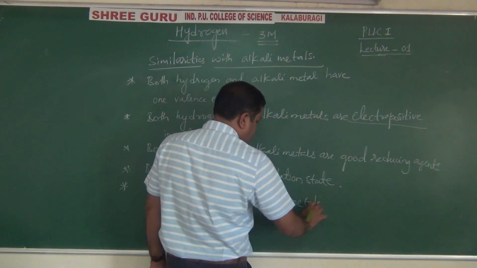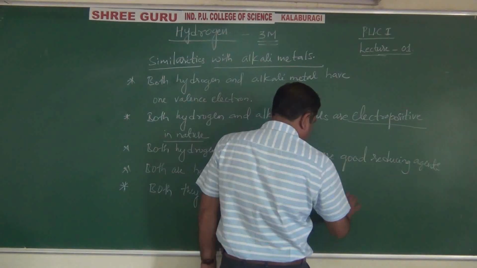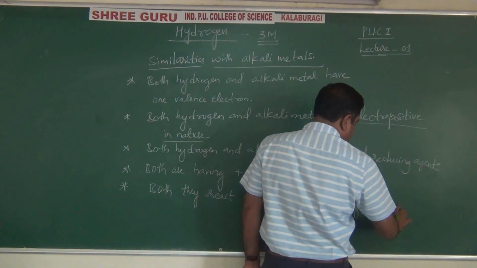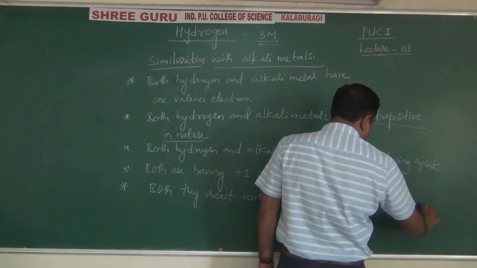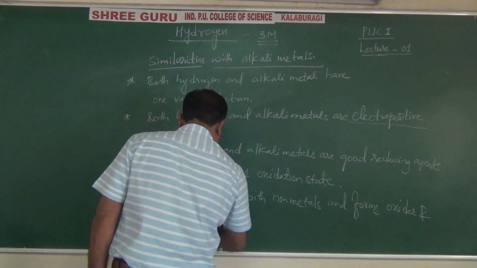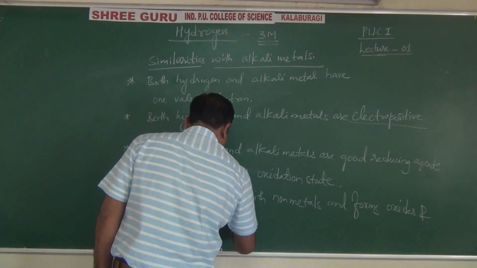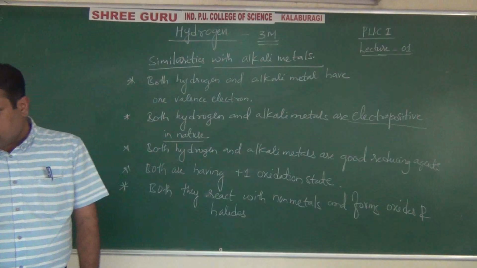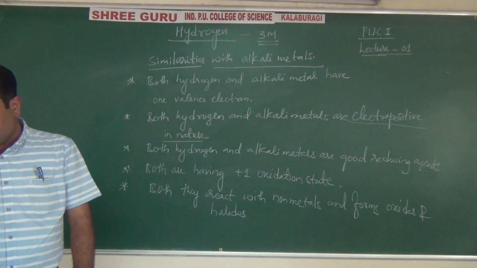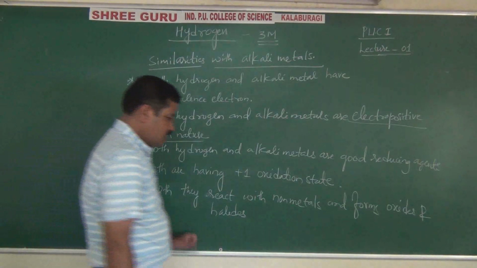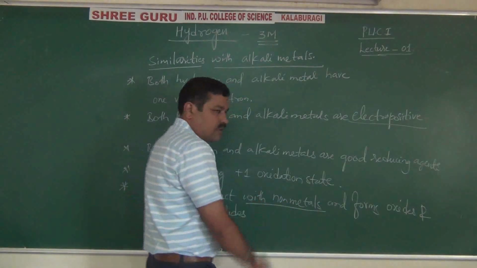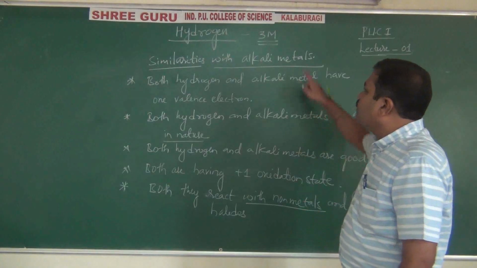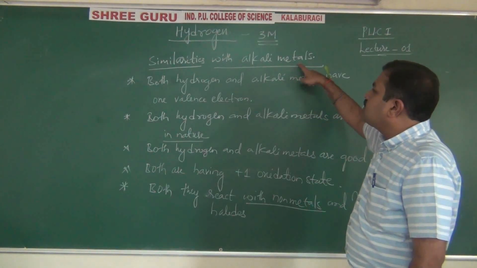Both react with the non-metals and form oxides and halides. They have an affinity for non-metals and combine with them to form oxides and halides. Right? So, in these 5 properties, both the alkali metals and hydrogen are having similar properties.